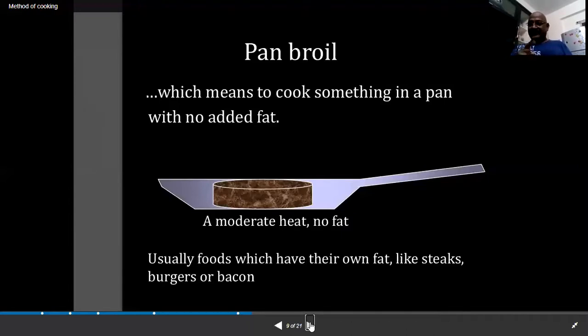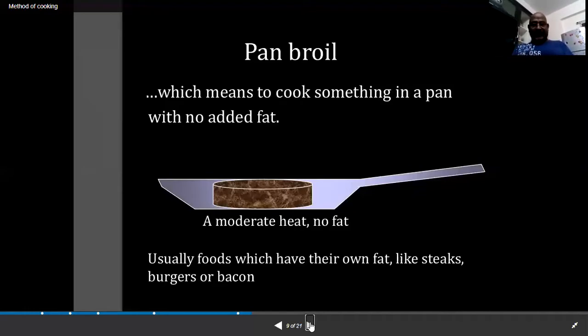Pan fry, we add a little bit of fat, and shallow fry, we add a moderate amount of fat, and saute, we add a little fat. But here there is absolutely no fat. For example, if you're going to take any steak, beef fillet, pork, or chicken which contains fat, these meats you will place on the pan.